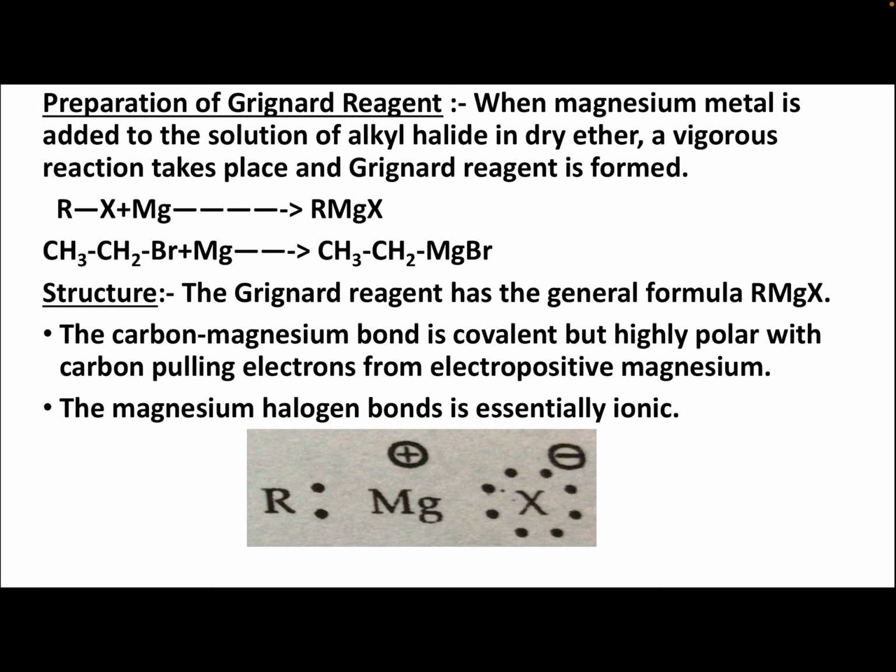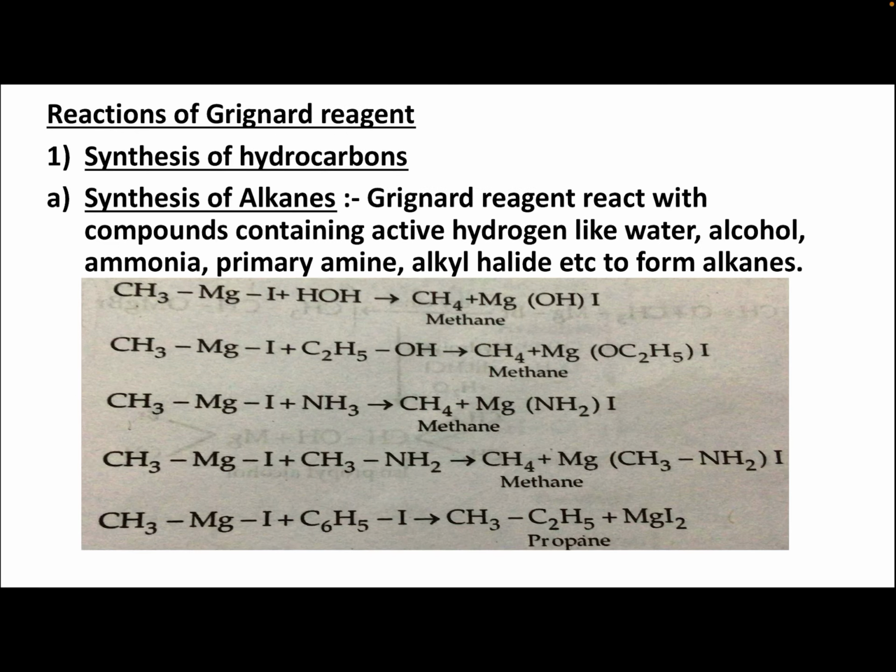The carbon magnesium bond is covalent but highly polar. Highly polar means it is having polarity, having opposite charges, with carbon pulling electrons from electropositive magnesium. The magnesium halogen bond is essentially ionic. Ionic bond means the bond from the formation of ions is known as ionic bond.